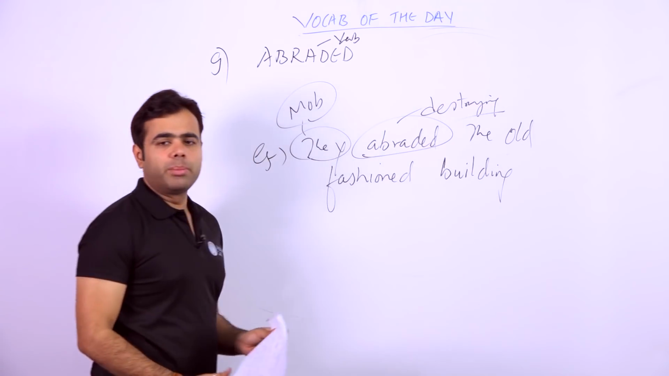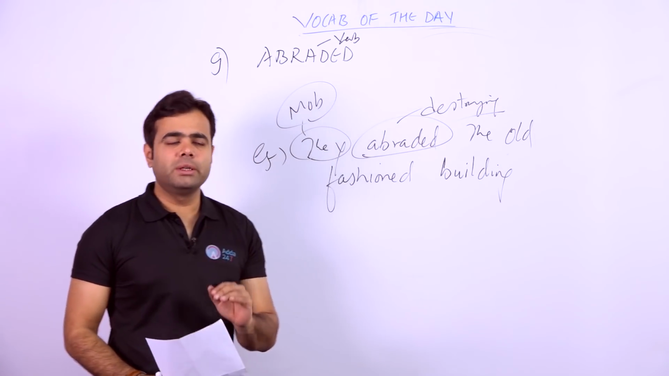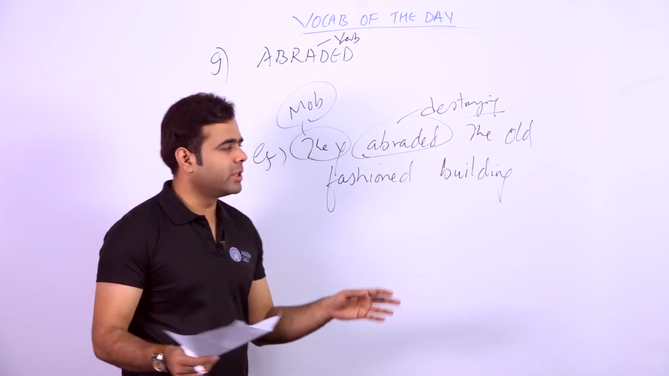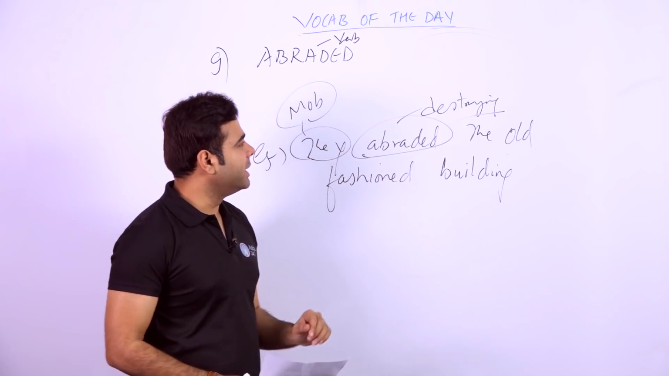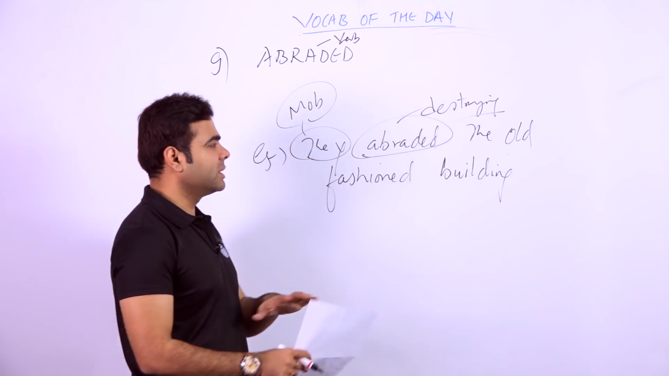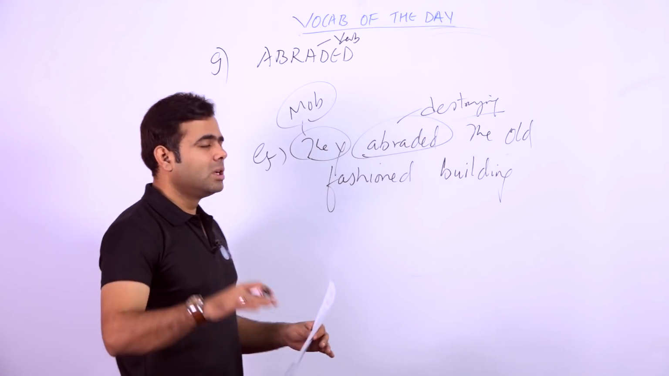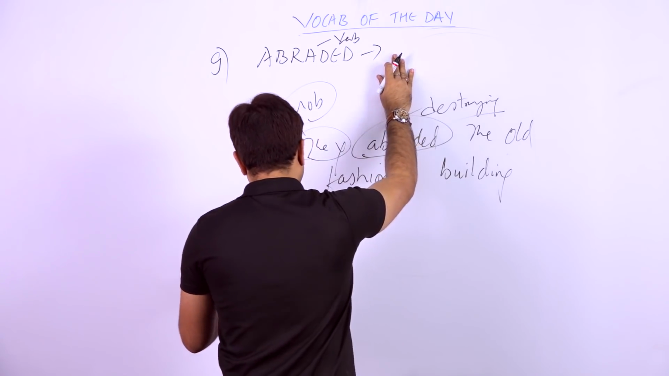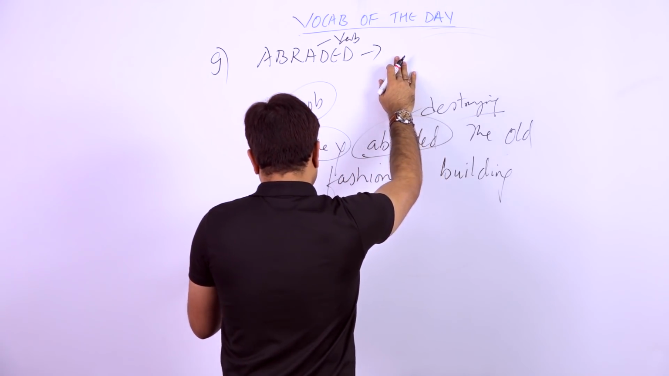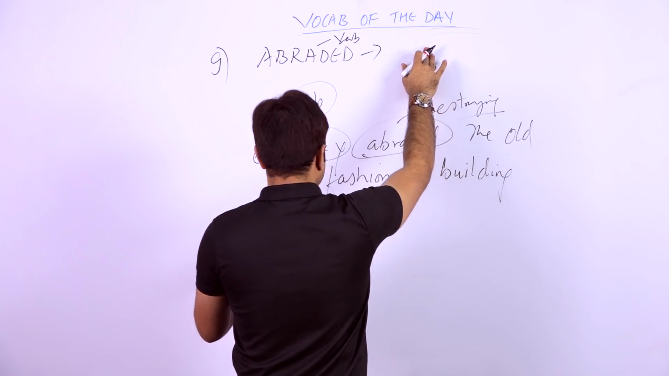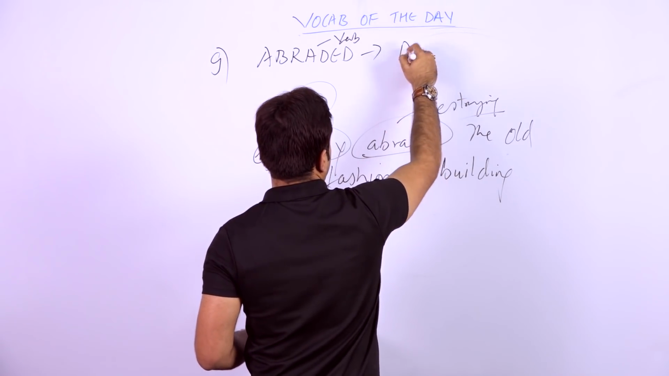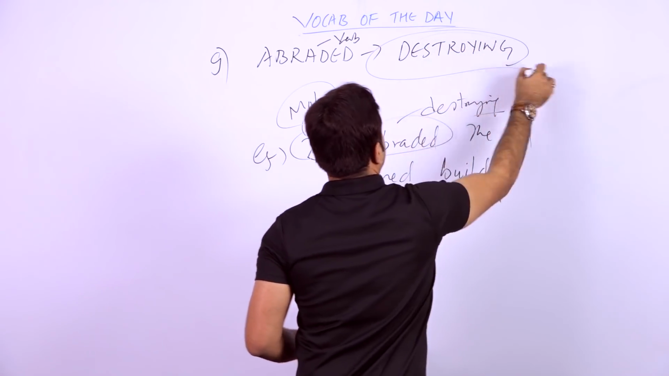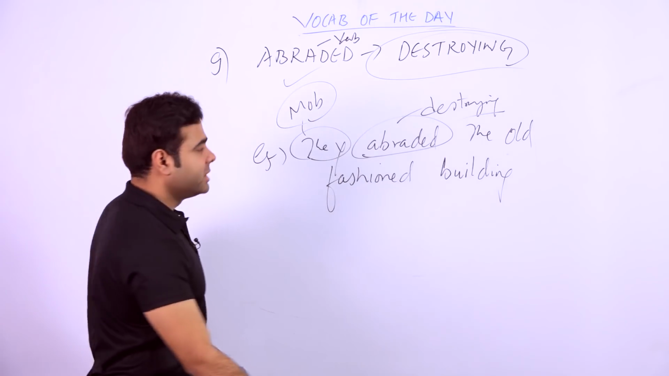Are you getting it, students? Abrading is destroying something, or causing a big loss. So they abraded the old fashioned building, destroying it or making things vanish or just demolished. So abraded is in the sense of destroying things, and you can say destroying can be related to the word abraded.